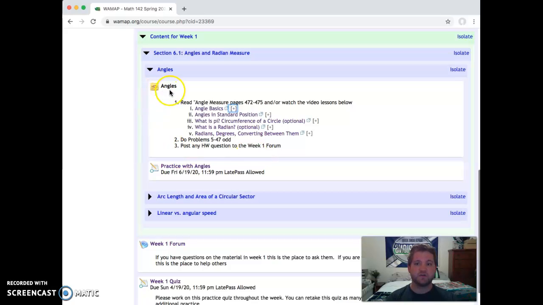You'll also see that for every single section I'm going to try to have some sort of practice using WAMAP. If you click this practice angle, I know it says it's due, I'll fix this, but there's no due date on this, and this won't be worth anything. I think this is saying due Friday, which I think is the end of the quarter. So you won't be getting any credit for this one, but it's nice to have.